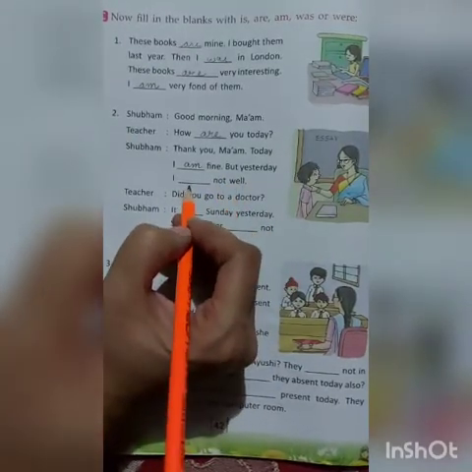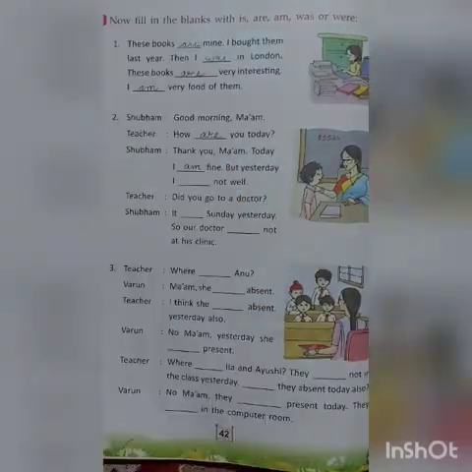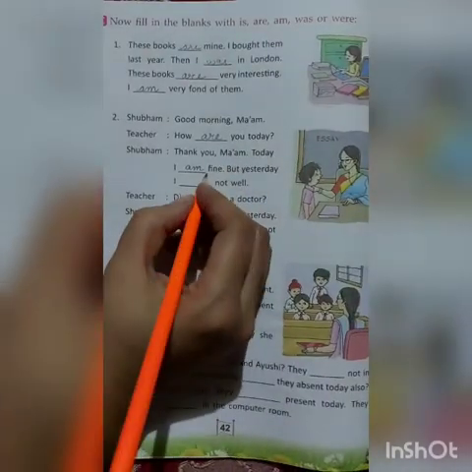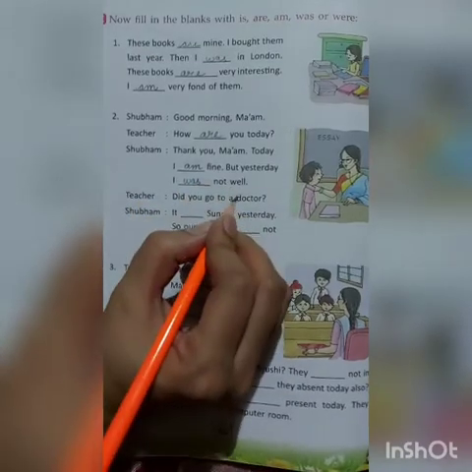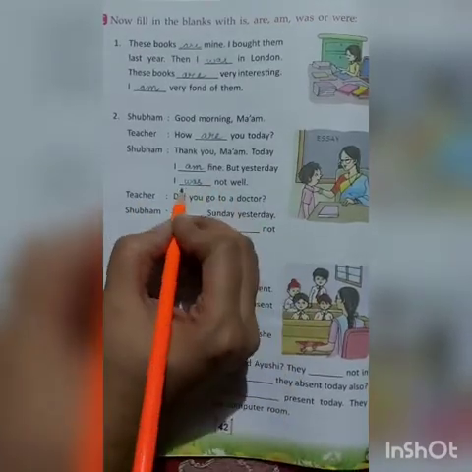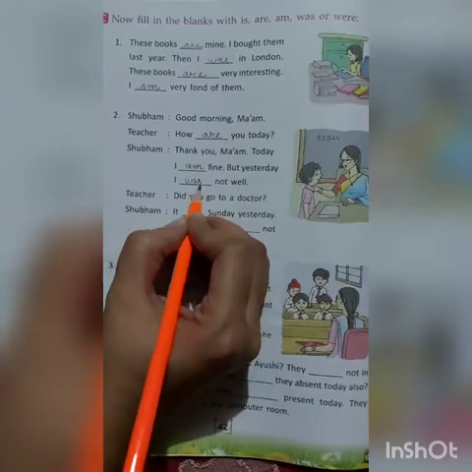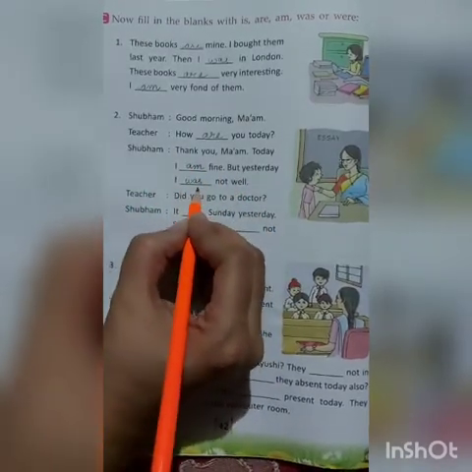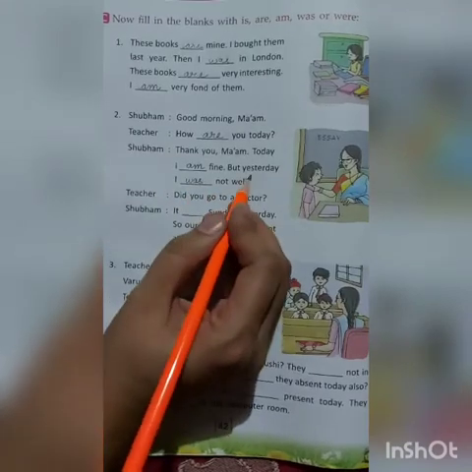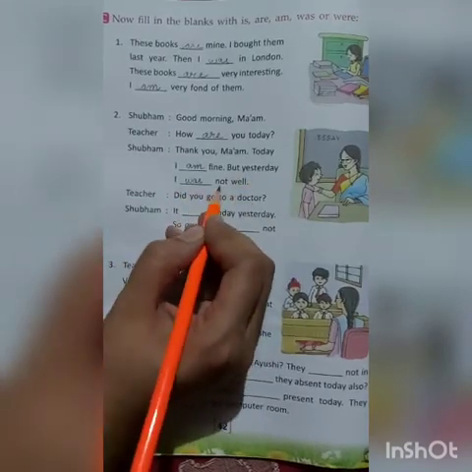So what will come here, children? We will write was. Okay, we are talking about Shubham, one child. Okay, so we'll write was, and we are talking about the past here. That is, we are talking about yesterday. So we are using was. Yesterday I was not well.